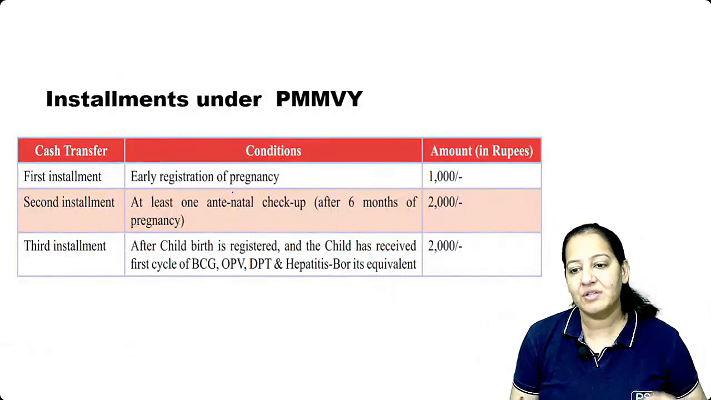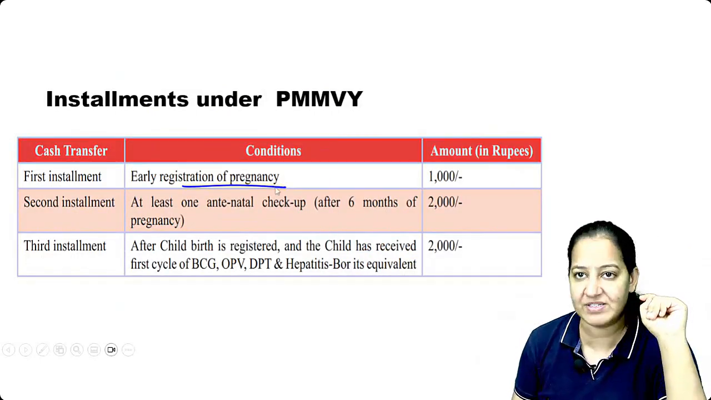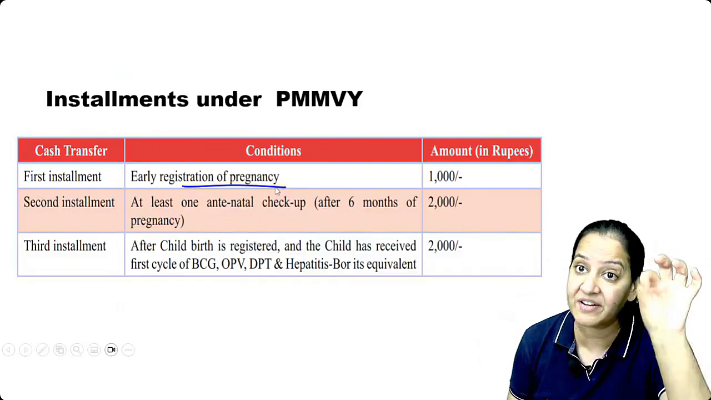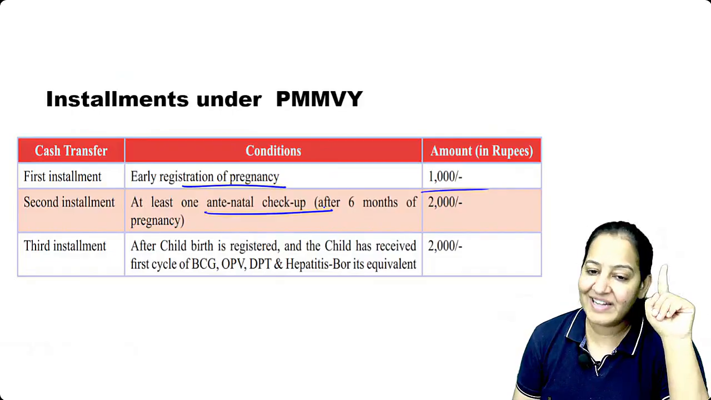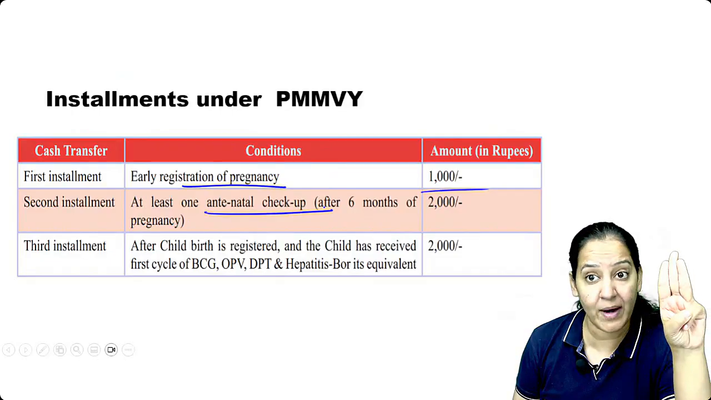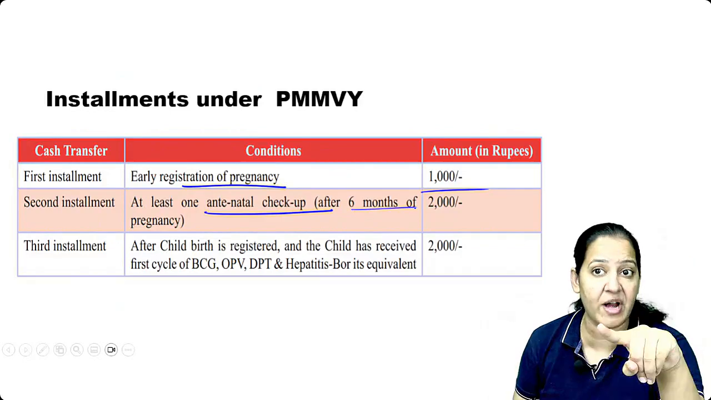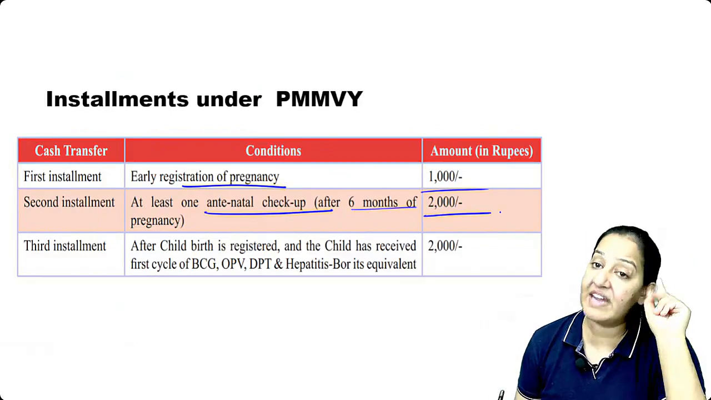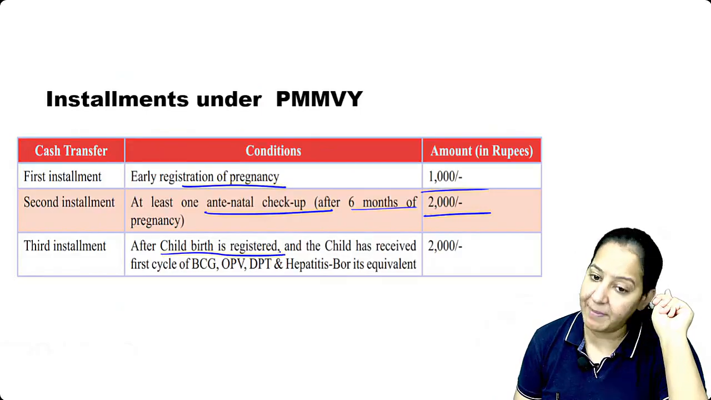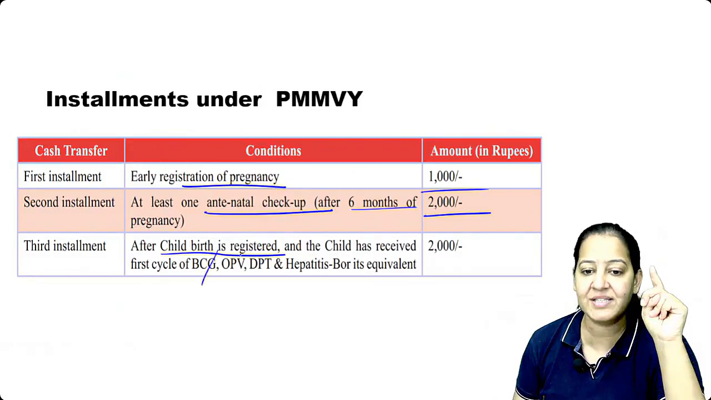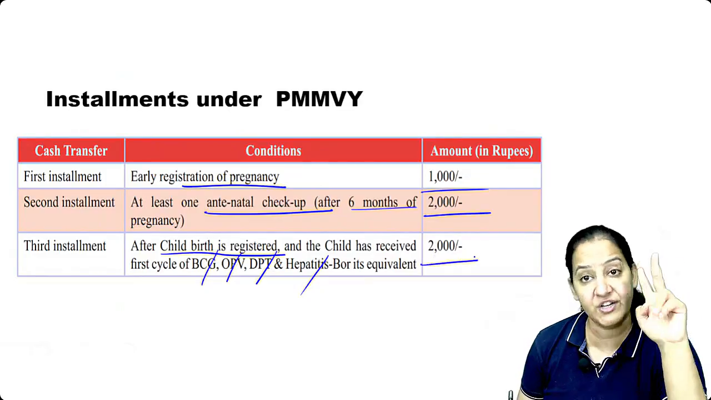The first installment is given when the pregnancy is registered. A lady who becomes pregnant for the first time has to come to the sub-center and get it registered. She will get 1,000 rupees for that. Minimum 3 antenatal checkups are required, but if she does at least 1 antenatal checkup after 6 months of pregnancy, during the 3rd trimester, she will get an additional 2,000. And after the childbirth is registered and the child has received BCG, OPV, DPT, and hepatitis B, the 4 vaccines, she will get an additional 2,000.